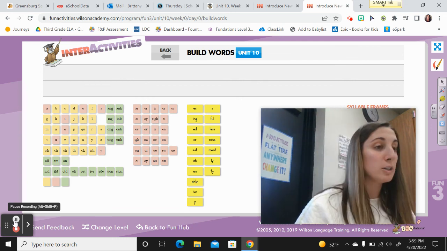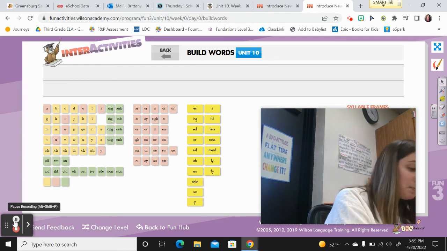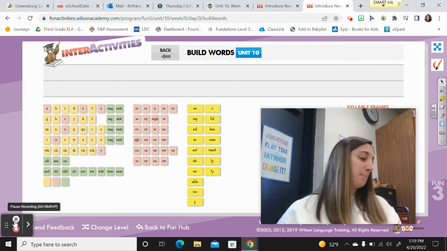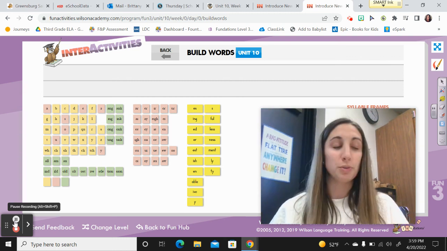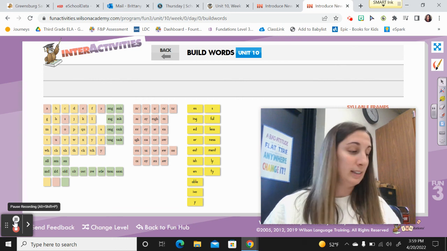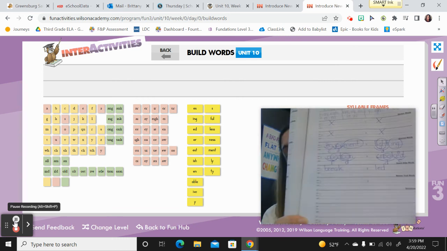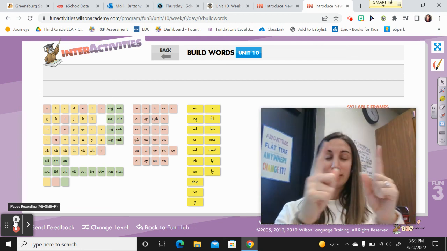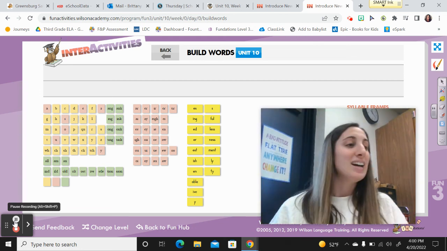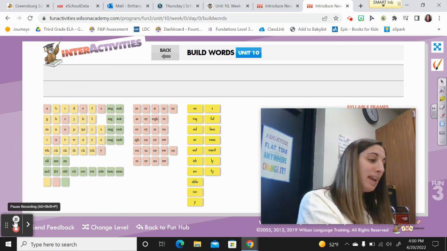Sound alike word number 2 is lead. Say it. Lead. The teacher led the students out to recess. Led. Spell that one. L-E-D. Lead. Do you remember? Yeah. Okay.